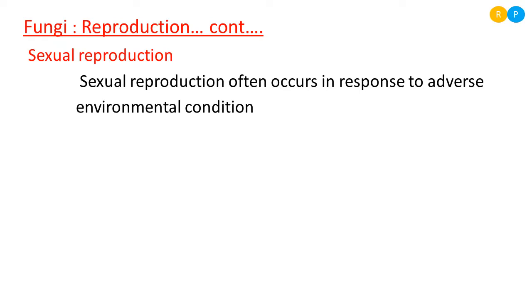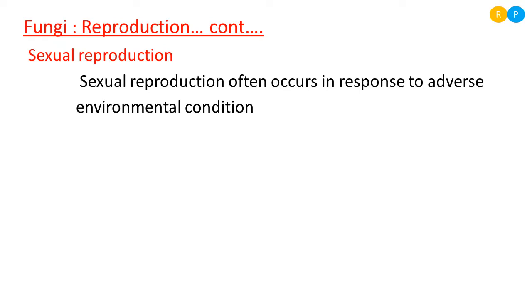Instead, we are calling one parent plus and another parent minus. This depends on the kind of strain present in the hyphae. We know hyphae are small, long, slender thread-like structures. They are actually the vegetative body of the fungi. So one of the hyphae is called the positive hyphae and another is called the negative hyphae when they are involved in sexual reproduction. So this you should remember.